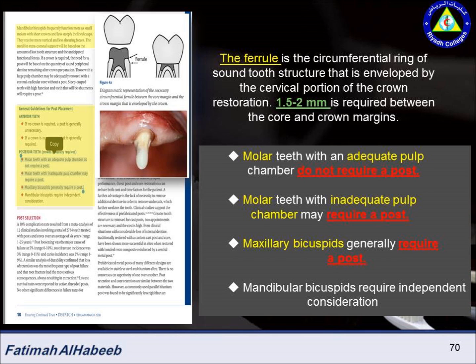Crown generally required. Molar teeth with an adequate pulp chamber do not require a post. Molar teeth with an inadequate pulp chamber may require a post. Maxillary bicuspids generally require a post because of their small diameter and the presence of high shear stress, while the mandibular bicuspids require independent consideration.